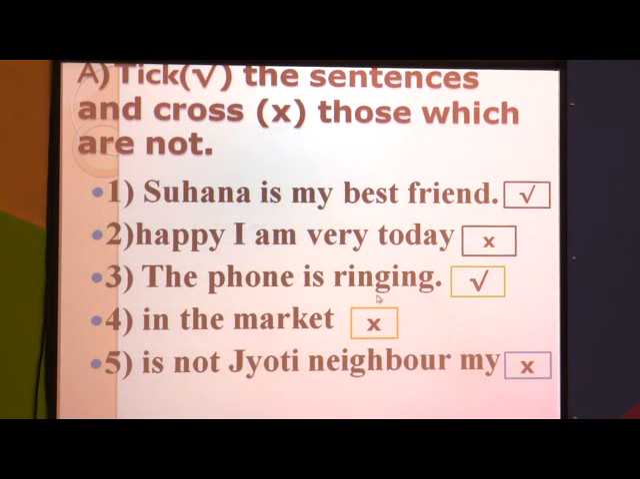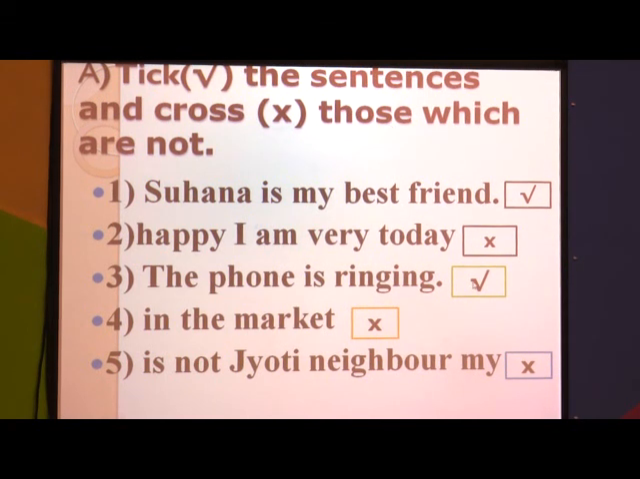The phone is ringing. Yes, this is the correct sentence, you can see. In the market. Again, we can say it is not a complete sentence. So, this group of words is not correct. Is not Jyoti neighbor mine? This sentence is not a correct sentence.